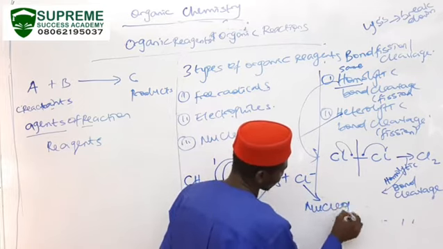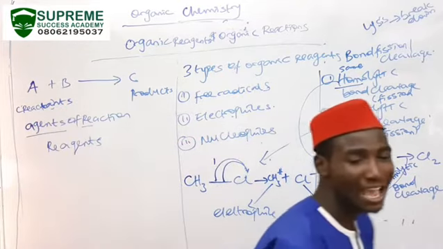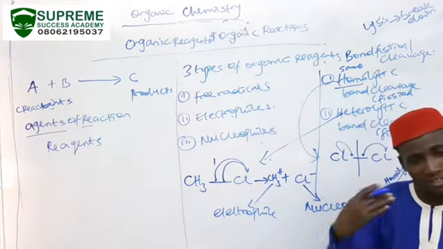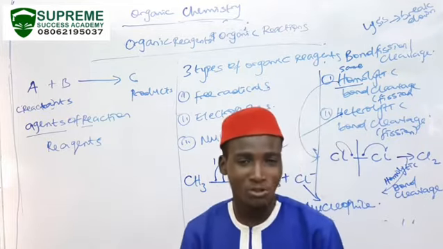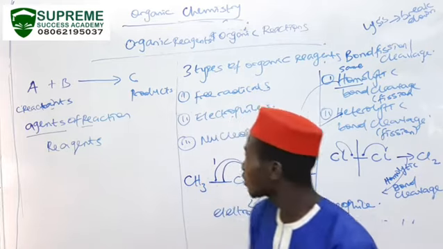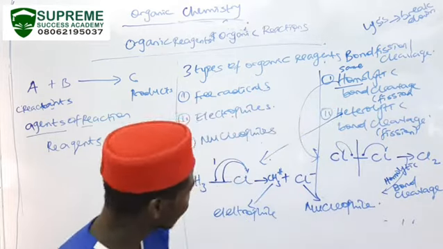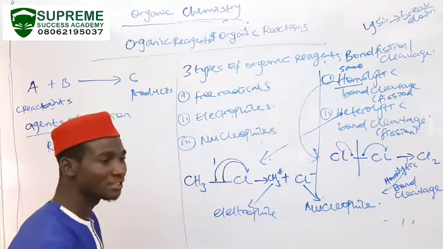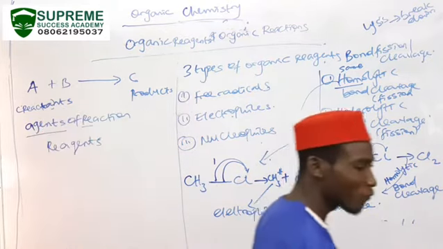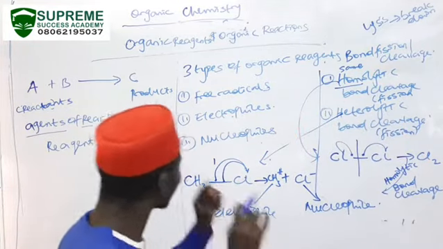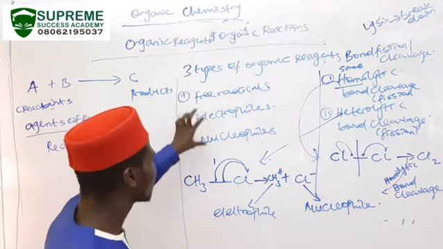So these reagents now catalyze different types of organic reactions. For example, we could have free radical substitution reaction, we could have nucleophilic substitution reaction, and similarly, we could also have electrophilic substitution reaction. It all depends on the type of reagent that we are utilizing for the reaction. So having illustrated that, there are three different types of organic reagents. We have free radicals, we have electrophiles, we have nucleophiles.